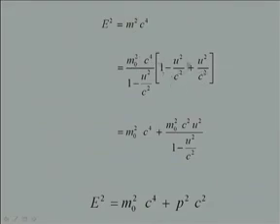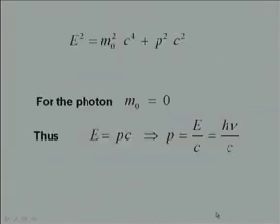So, I bracket this; the 1 minus u square by c square cancels out, and this quantity is the momentum multiplied by c whole square. So, I get the expression E square is equal to m0 square c 4 plus p square c square. So, we have been able to derive the expression for the total energy E: E square is equal to m0 square c 4 plus p square c square.